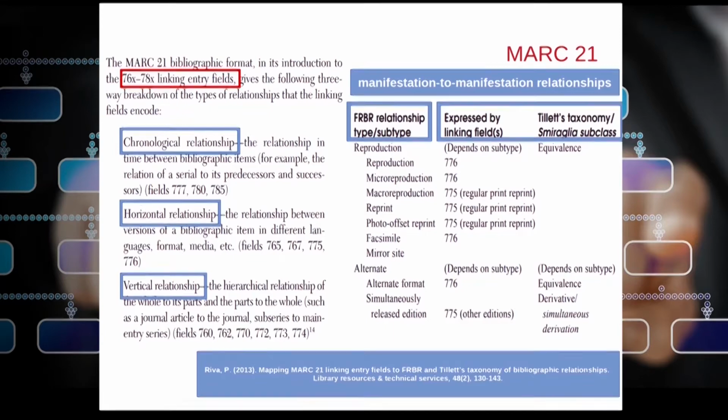So you can see that all these chronological, horizontal and vertical relationships are available in the common bibliographic data formats like MARC 21, UNIMARC, CCF, and all can be mapped with the Tillett taxonomy as well as the FRBR taxonomy. Pat Riva in the year 2013 published a document where she mapped all MARC 21 related tags with different FRBR relationship types and the Tillett taxonomy of bibliographic relationship.